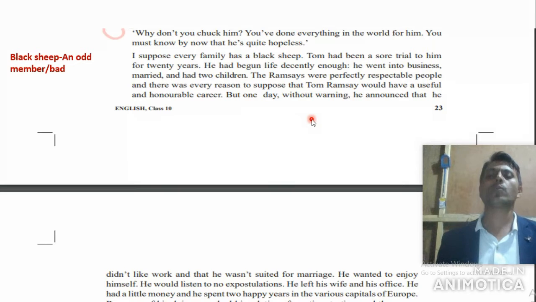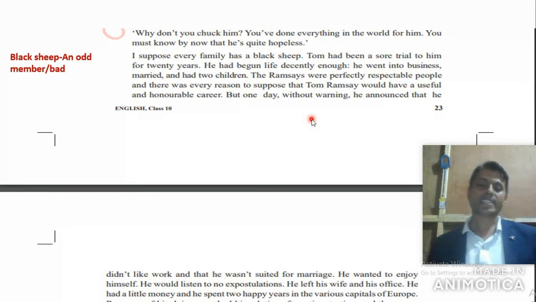Immediately one day he declared that he didn't like to do any work, and he thought he wasn't suited for marriage. He wanted to be alone. He didn't care for his wife and even his children, and he didn't want to take any responsibility at work either. He wanted to enjoy himself alone, ignoring his wife and children, with such nutty friends.